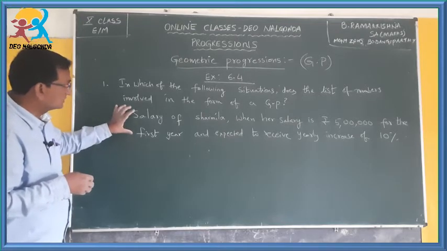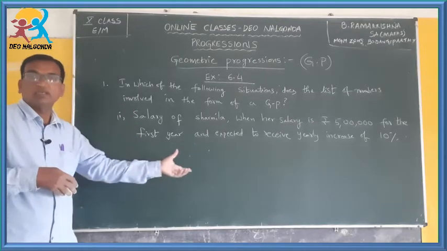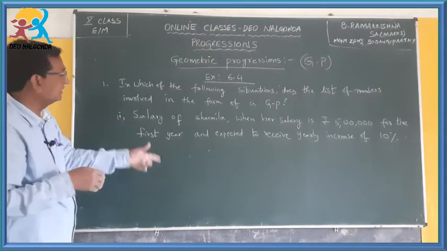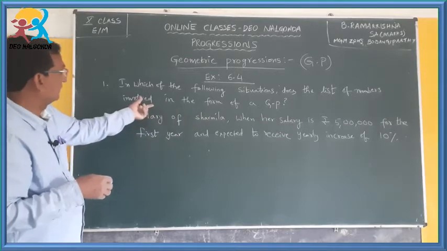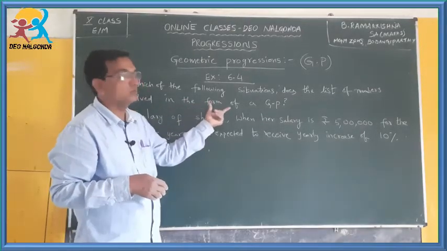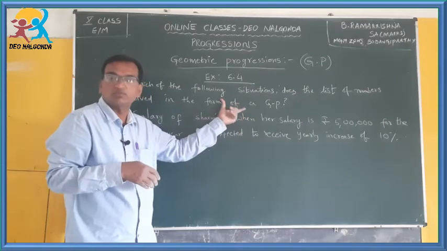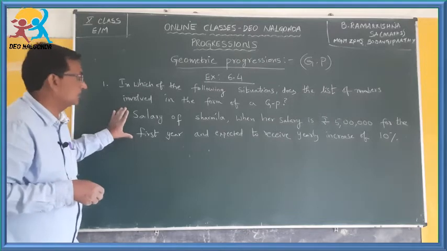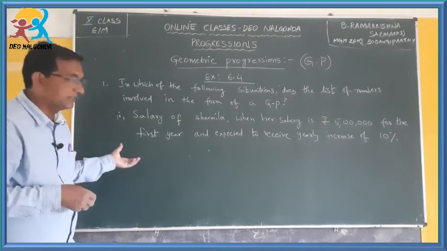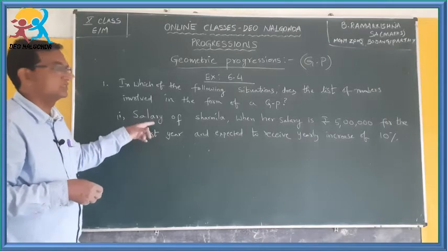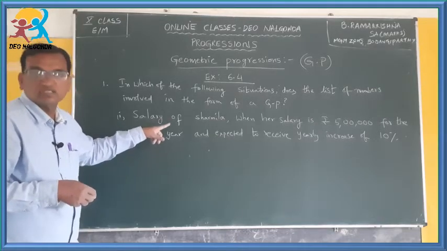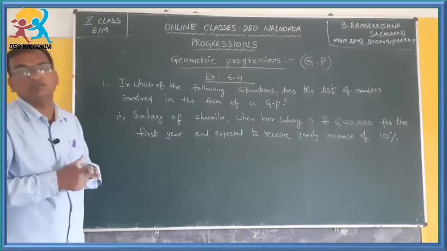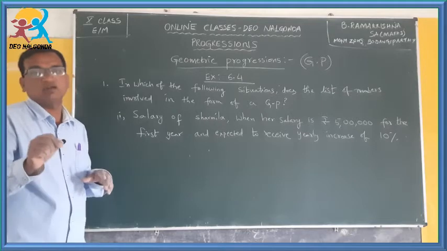After understanding this, you have to prepare a list of numbers, a sequence of numbers, and then check whether those numbers are in the form of a GP, geometric progression. First of all, you have to understand this verbal problem and write down the list according to the information given, and then check whether that forms a GP or not.